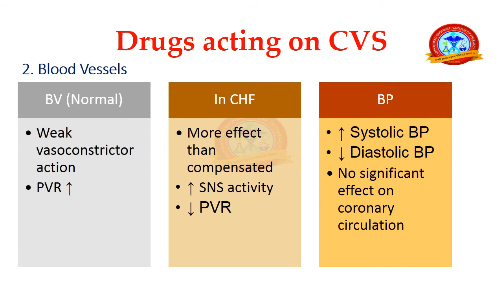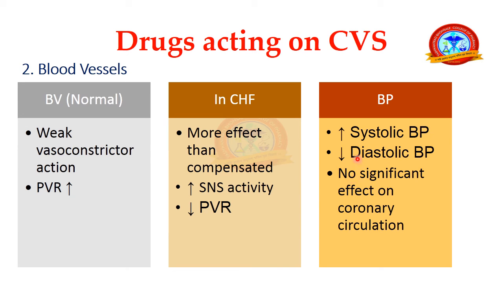Now, Digitalis may have other effects on the blood vessels. On the blood vessels, Digitalis acts as a weak vasoconstrictor and increases the peripheral vascular resistance. In congestive heart failure, in CHF patients, the effect is more than in the compensated state, and by this, the sympathetic nervous system activity is reduced, and it decreases the peripheral vascular resistance. On the blood pressure, Digitalis increases the systolic blood pressure but decreases the diastolic blood pressure, and